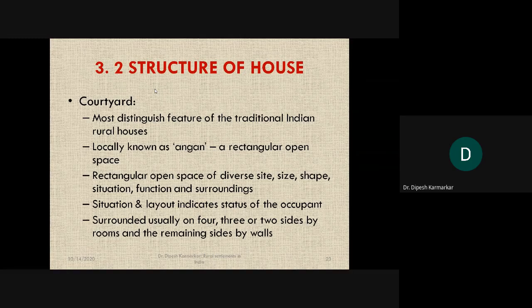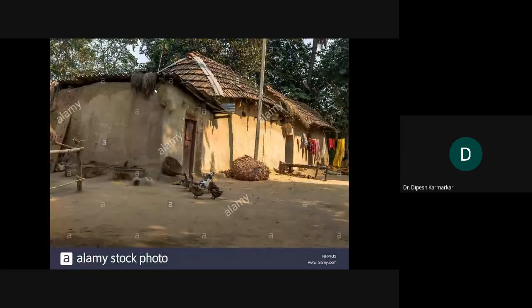But in some cases, as I told you, the courtyards are located at the center of the house, and rooms are built around it. So there are a variety of variations as far as the structure of the courtyard is concerned.